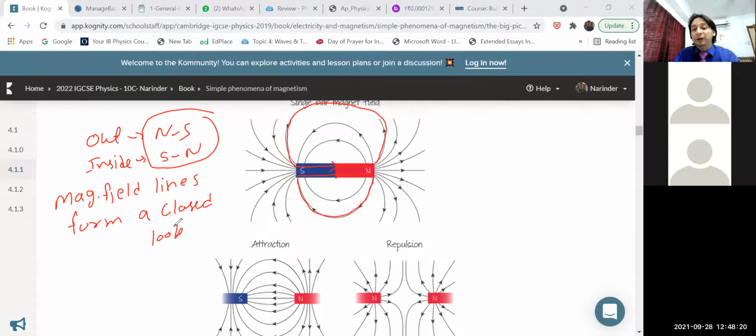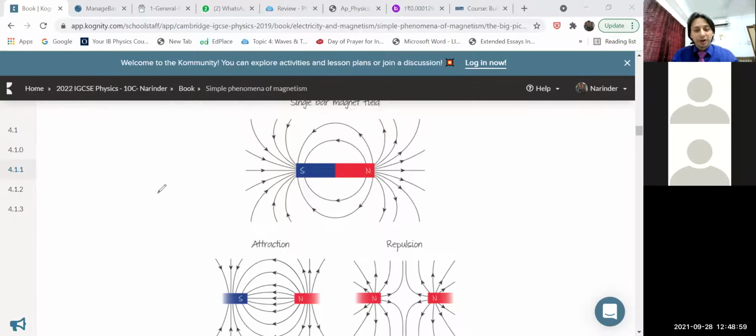Inside a magnet the field is uniform, and outside the magnet the field is non-uniform. Somewhere the field is strong, somewhere weak. Suppose I take points D, C, B, A. Near the magnet, at point A, the field will be stronger, and it keeps decreasing as you move away, A, B, C, D. At point D, the field strength will be weakest. I hope, children, you are getting this point.